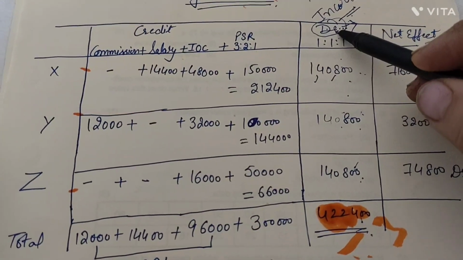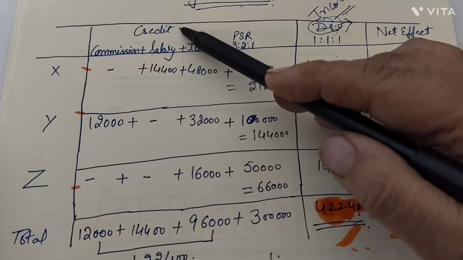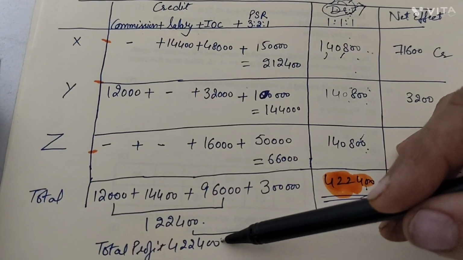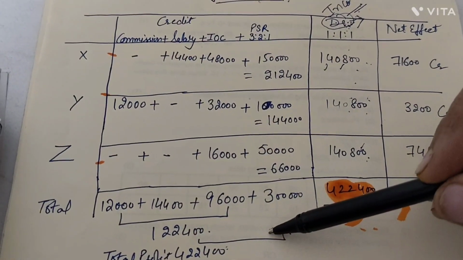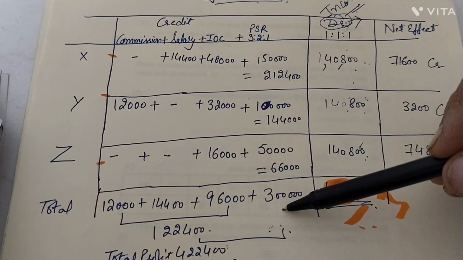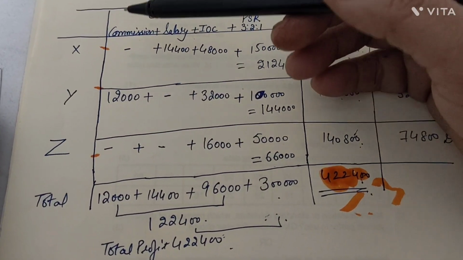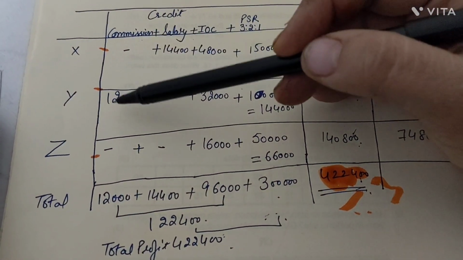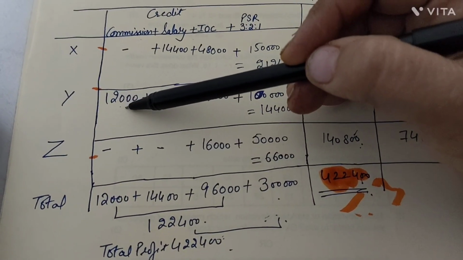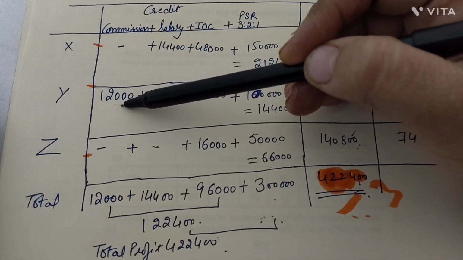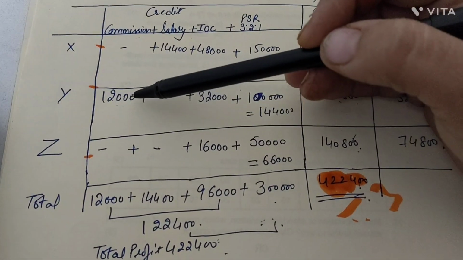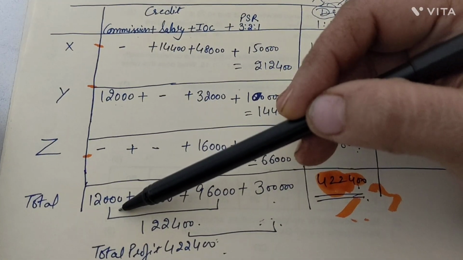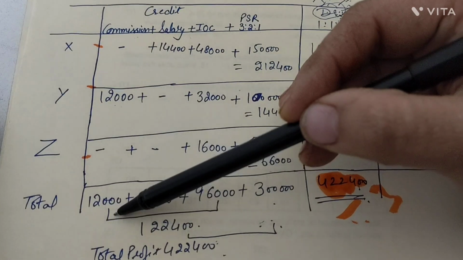Now the reciprocal of debit is credit, and the total of the profit which we want to rectify now is the same 4,22,400. Now in the question it is given that a commission to Y of rupees 12,000 was not taken into consideration. So the commission is not payable to X or Z, but to Y it was payable, 12,000. So the total of the commission is 12,000.